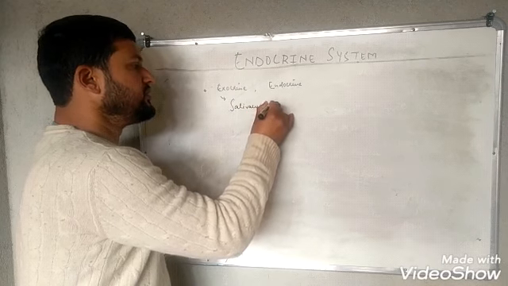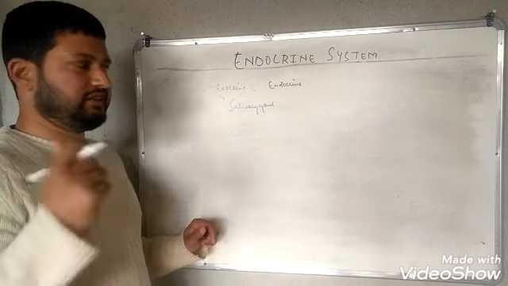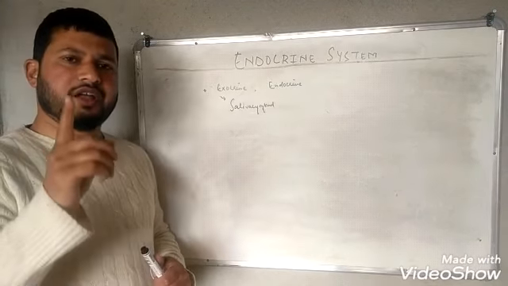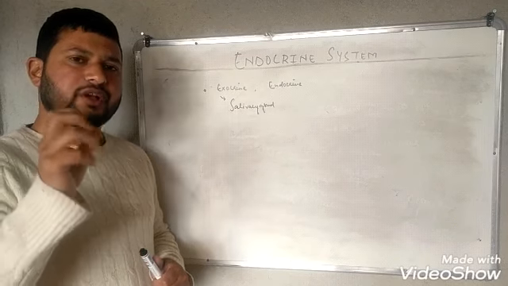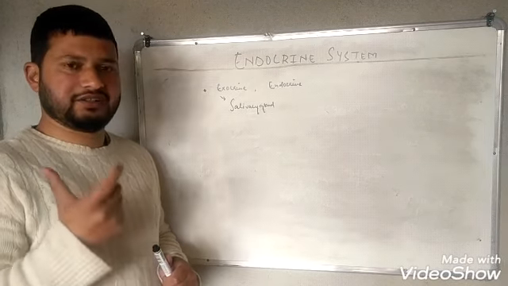These produce the saliva in the salivary duct, while the glands which do not require ducts for the production of their secretion are known as the endocrine glands.